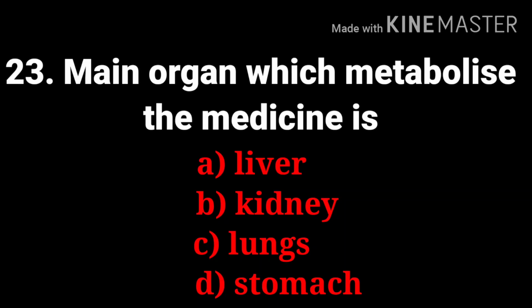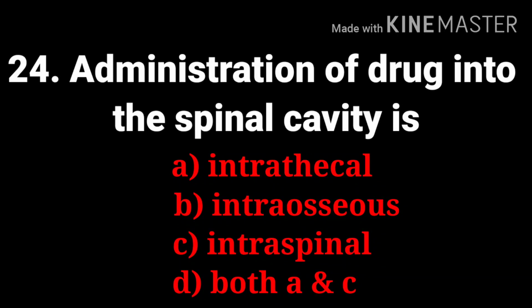The next question, main organ which metabolizes the medicine is, options are liver, kidney, lungs, stomach. And the answer is liver. Next question, administration of drug into the spinal cavity is, options are intrathecal, intraosseous, intraspinal, both A and C. And the answer is both A and C, that is intrathecal and intraspinal.